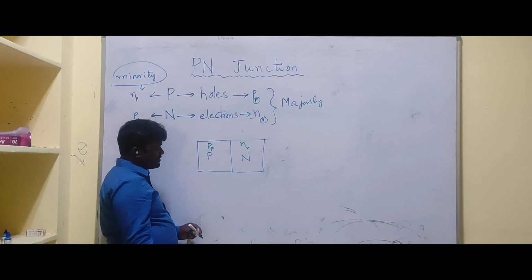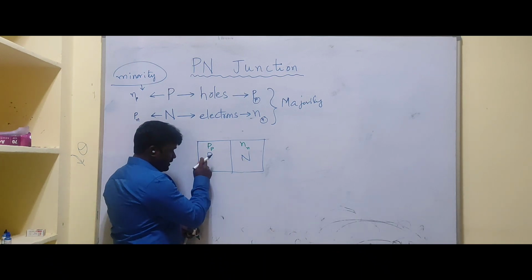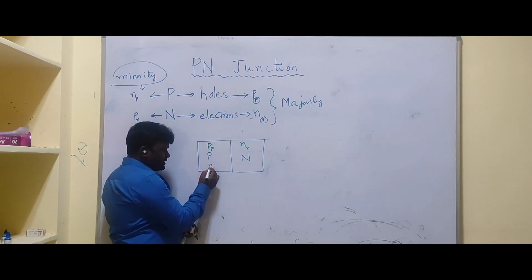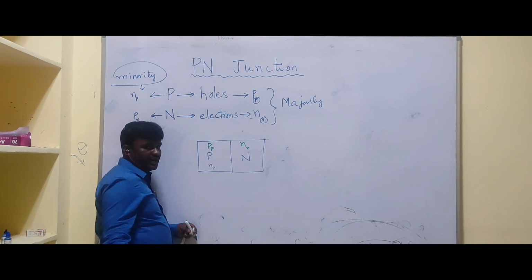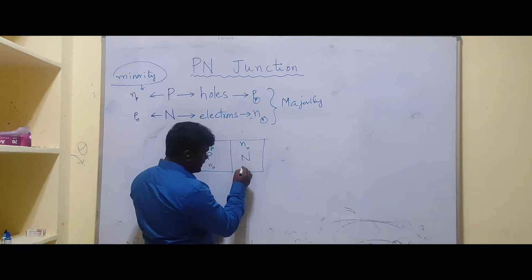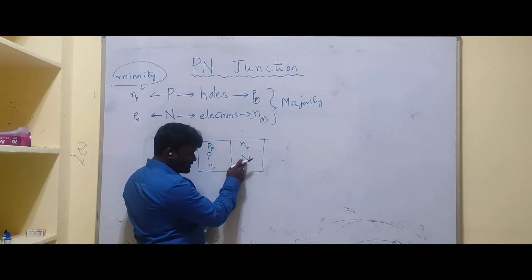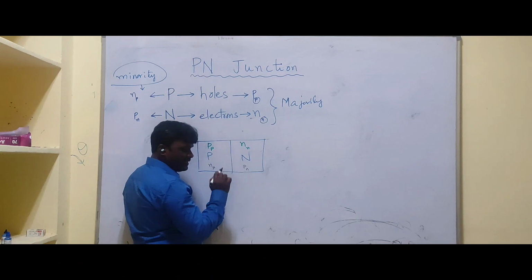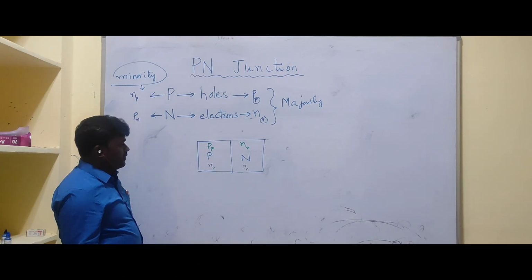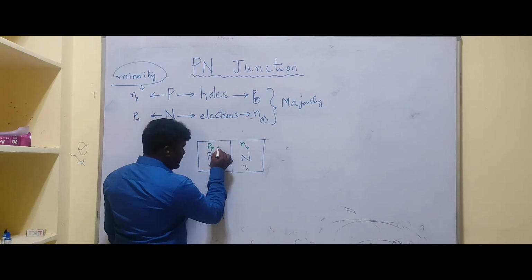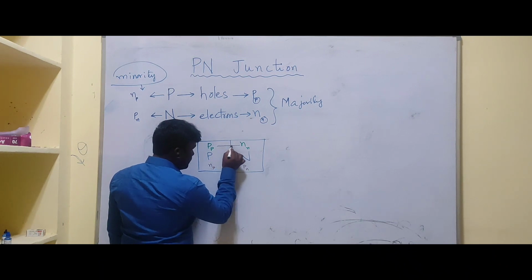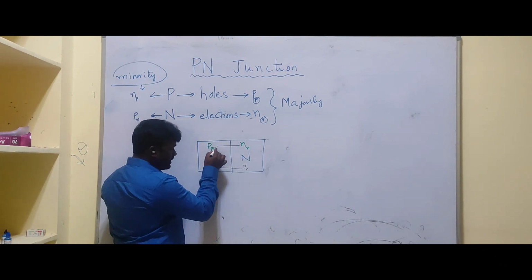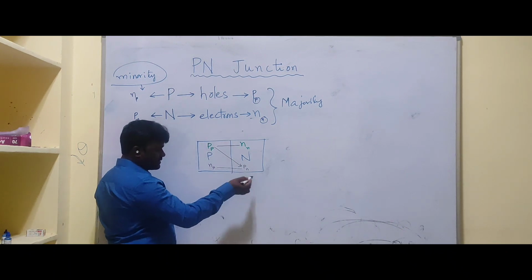And what about minority? Minority charge carriers, I will represent below this. The minority charge carriers on p side are nothing but electrons. Electrons represented by n, and it is on p side, so that's why n suffix p. And minority on n side are holes. Holes represented by p, on n side, that is p suffix n. So these are the majority and these are the minority.